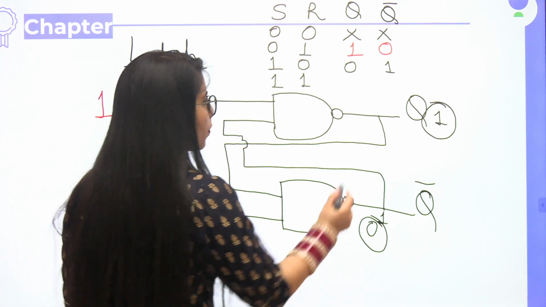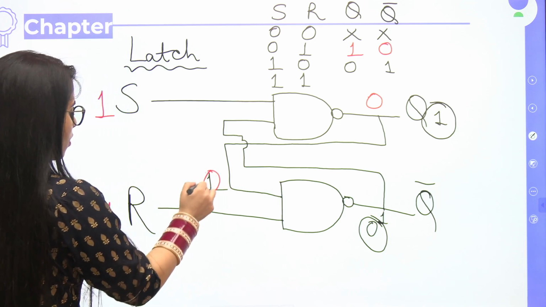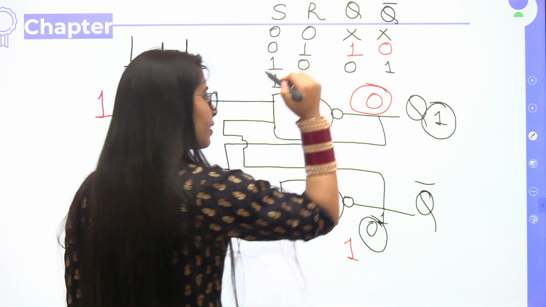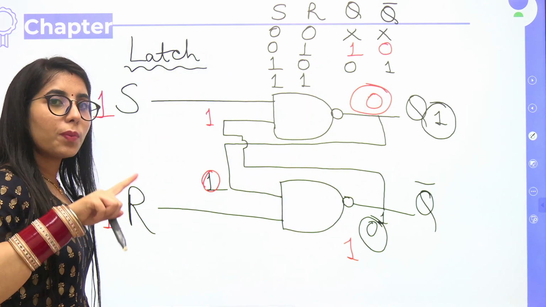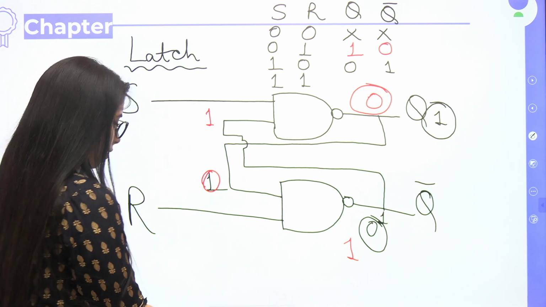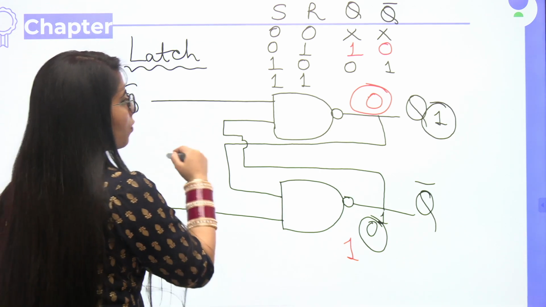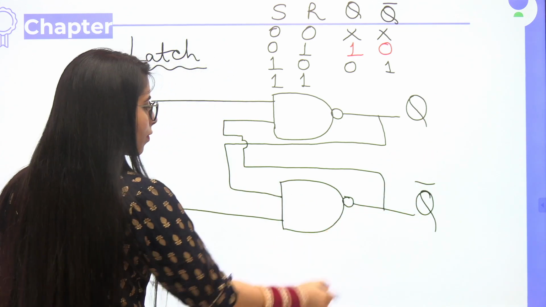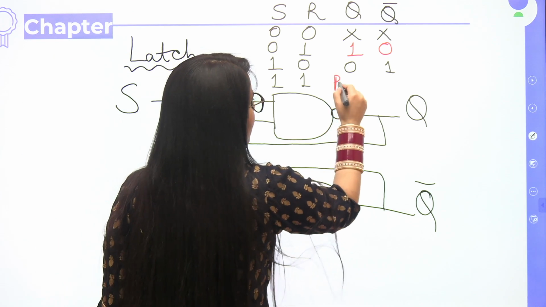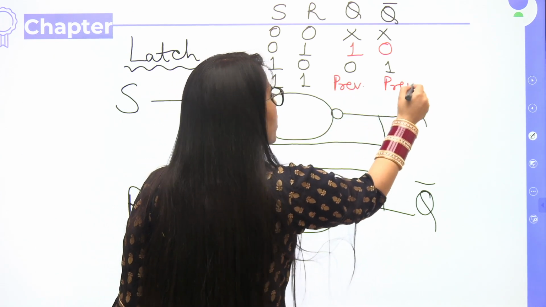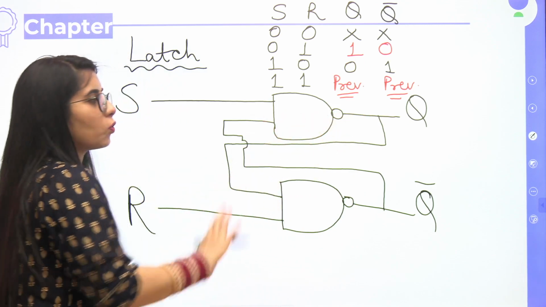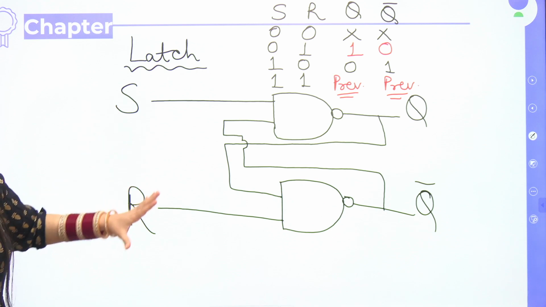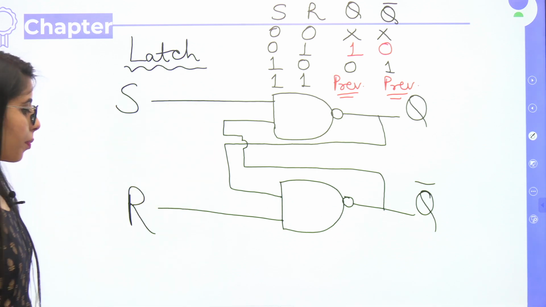But I would like to show you by taking 0 here. Then what will happen? 0, 1 complement will be 1 and 1, 1 complement will be 0. Again, I'm getting the same thing back, whatever I have assumed. So when I'm getting the same thing back, I will say it's giving me the previous output. Previous means whatever I have assumed, I'm getting it back. Whatever was there on the output side, you will be getting the same thing there. Now, this was the SR latch circuit. I hope everybody is getting it.